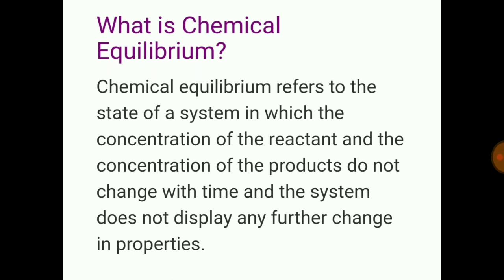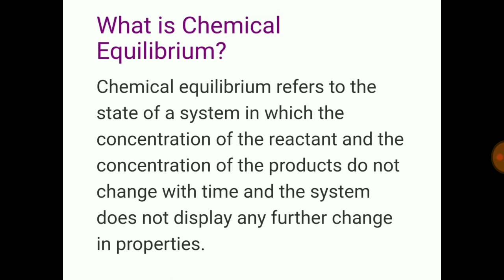Chemical equilibrium basically refers to the state of a system where the concentration of the reactant and the concentration of the product remain the same with time, and the system does not display any further change in properties.